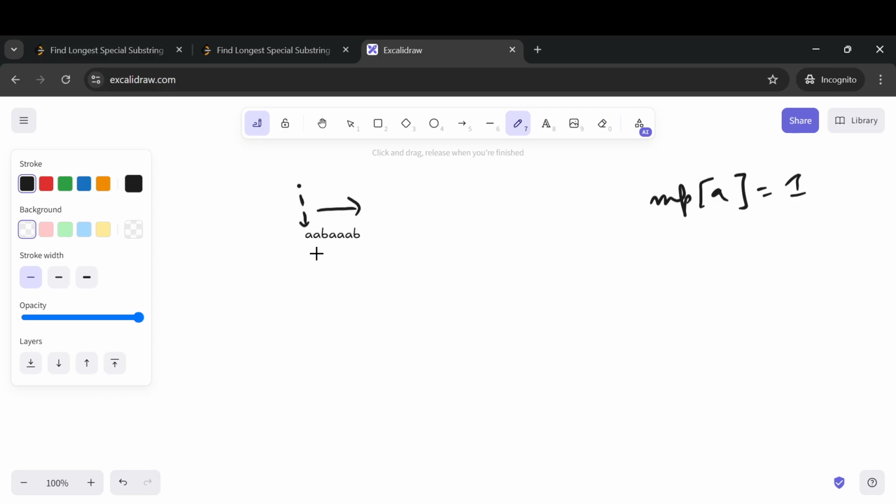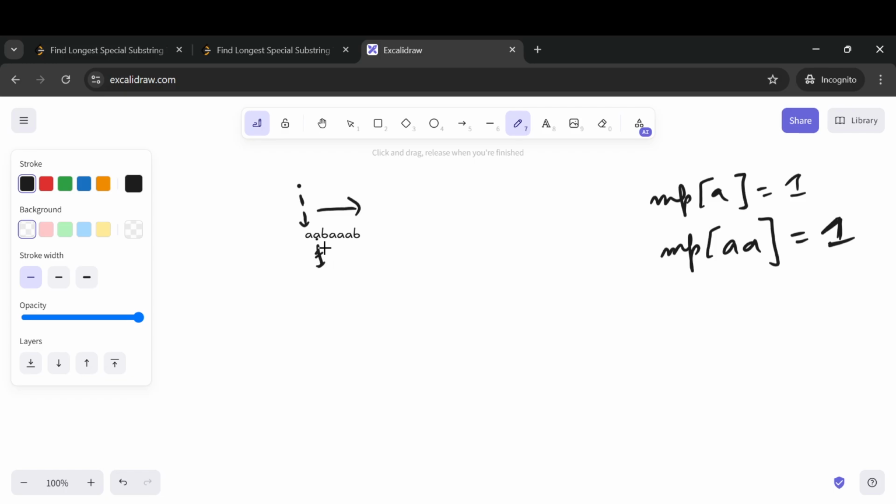Now we have one more pointer, pointing towards the next position. The next position is A as well, which means we will be able to find one more substring starting at position I. So we are simply going to increase or form a key value for this substring as well.